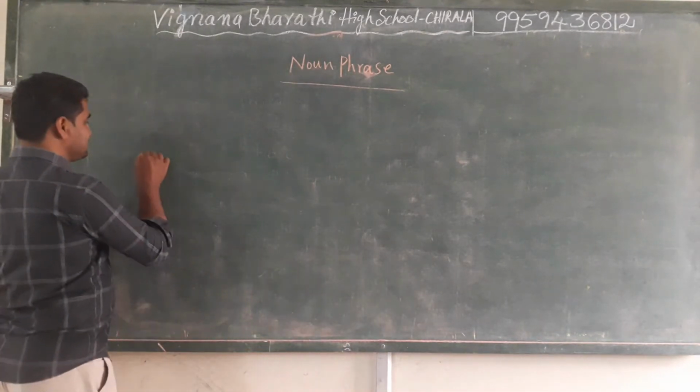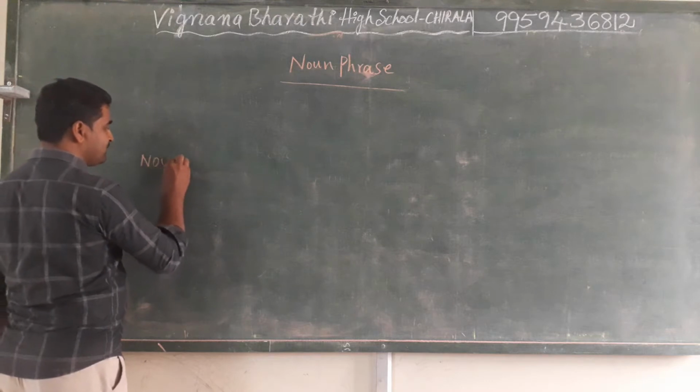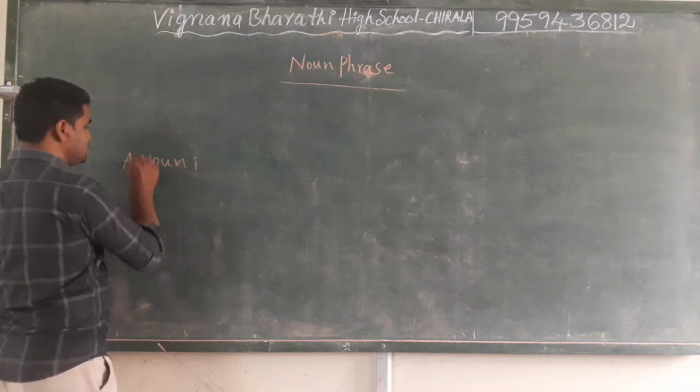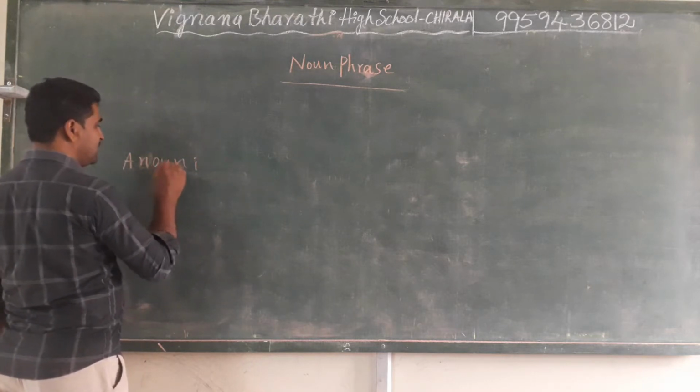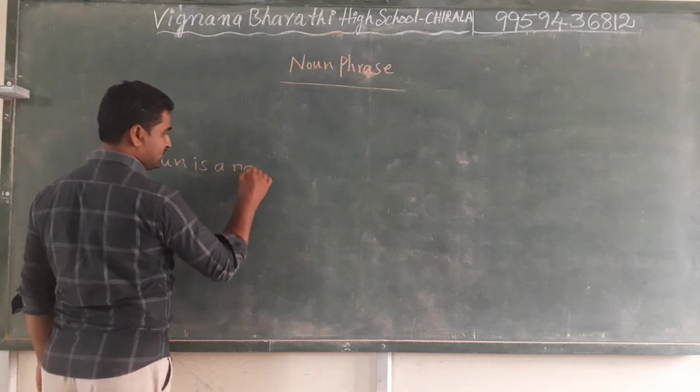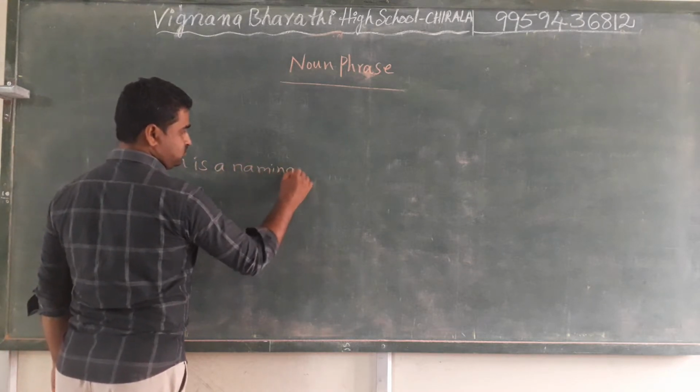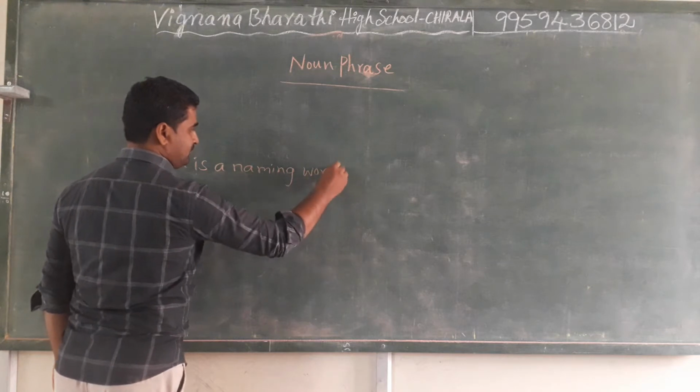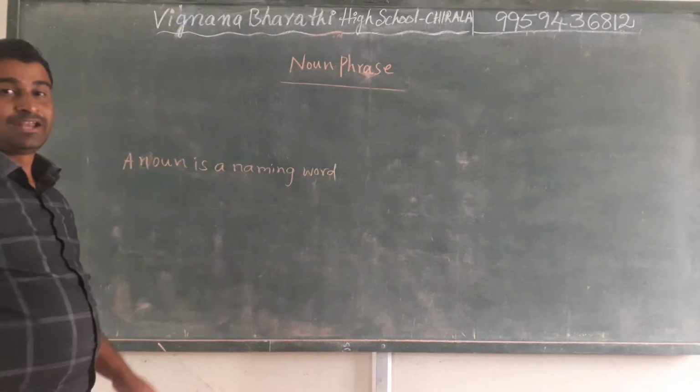We know noun. What is a noun? A noun is a naming word.